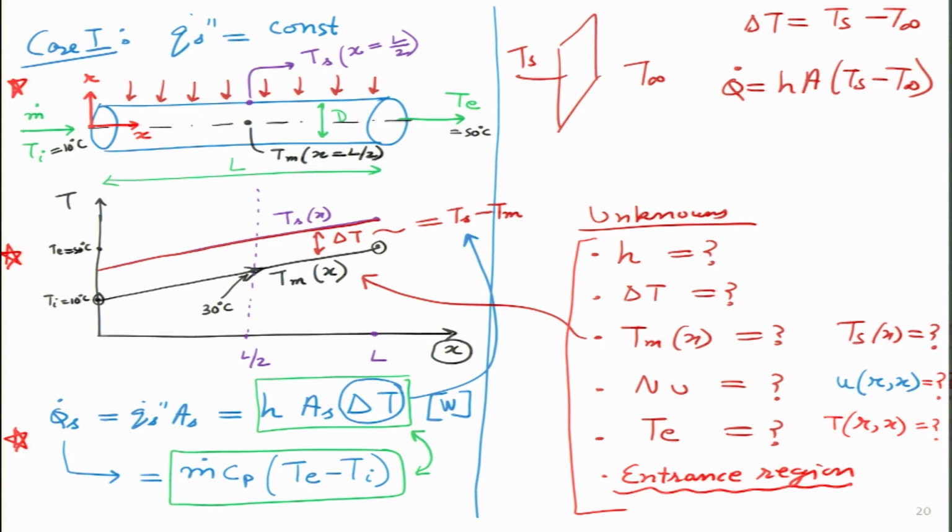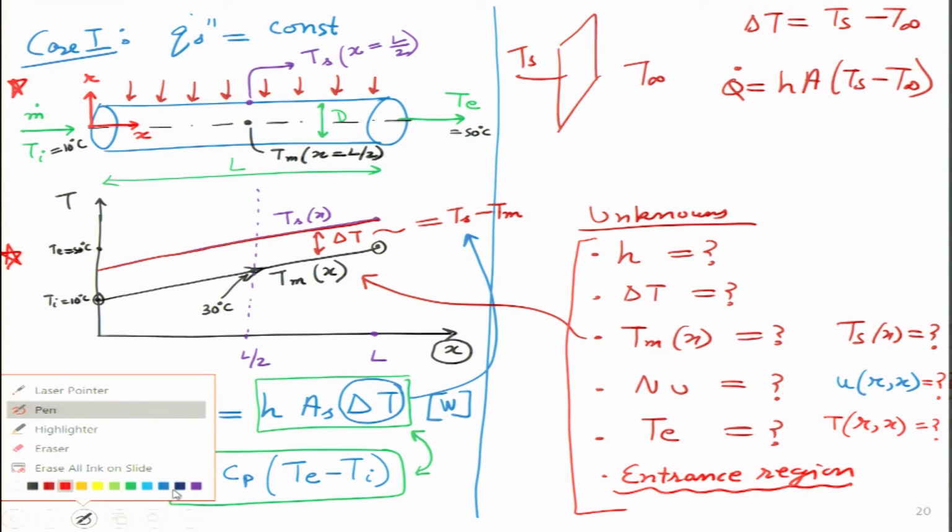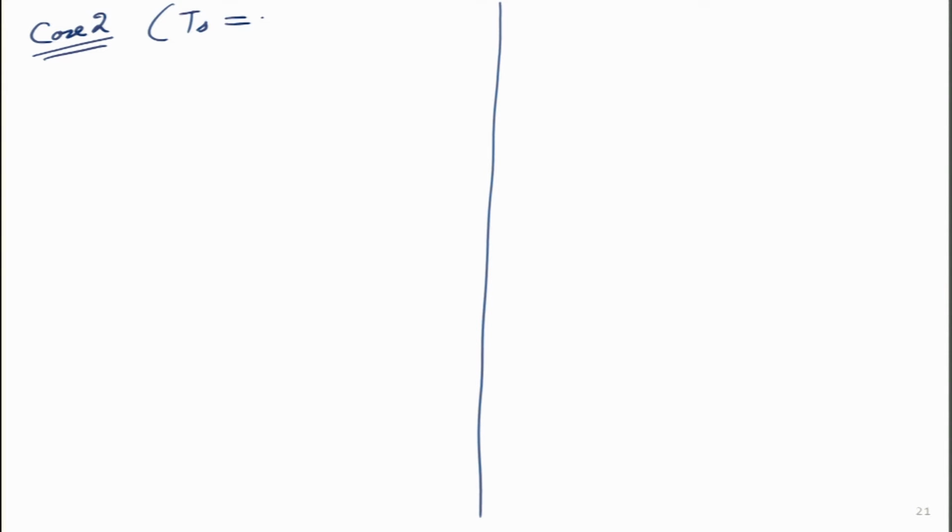So, I hope everybody is understanding in which direction we are going. Now, we have looked at case 1. Very quickly we will look at case 2 also. So, what was case 2? Here we are keeping the surface temperature constant.